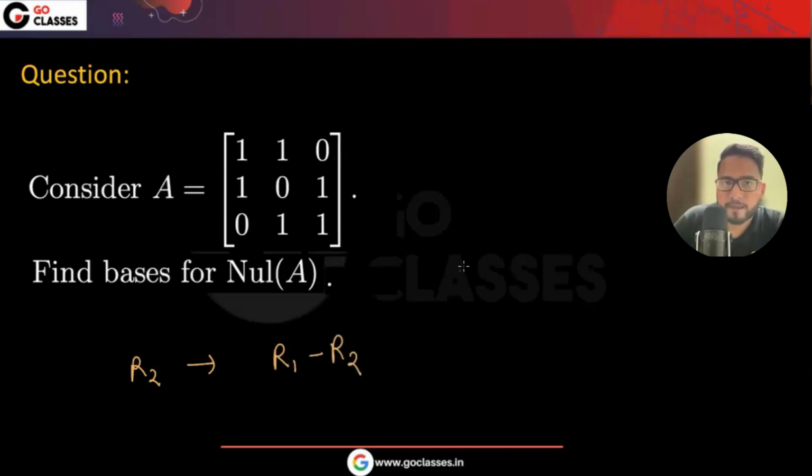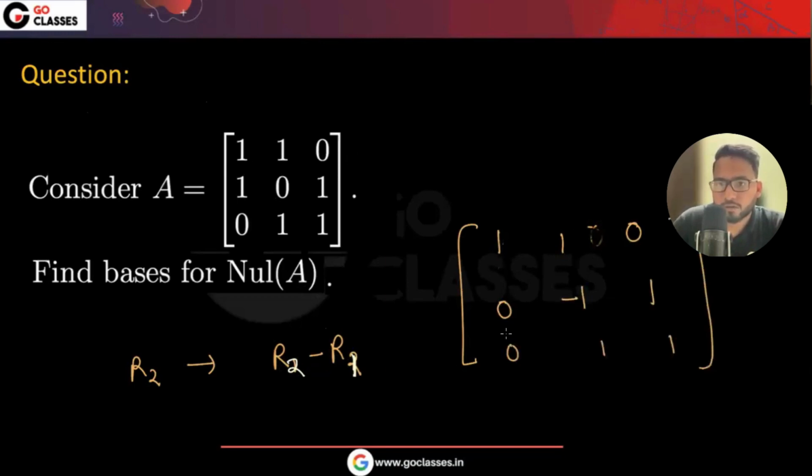So it will be something like this, 1 1 0, and you are replacing R2 by R2 minus R1, or whichever you are comfortable with, it doesn't really matter. So it will be 1 1 0, and then R2 minus R1, 0 minus 1 and 1, then 0 1 1.